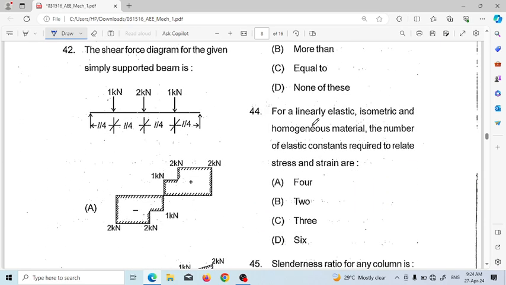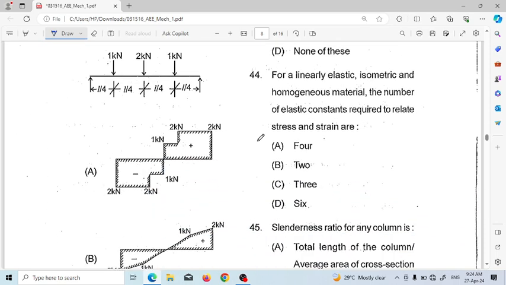Next, question number 42. The shear force diagram for a given simply supported beam. Given the figure, we have to determine the shear force diagram. So these are loads of 1 kilonewton, 2 kilonewton and 1 kilonewton acting at distances of L by 4.